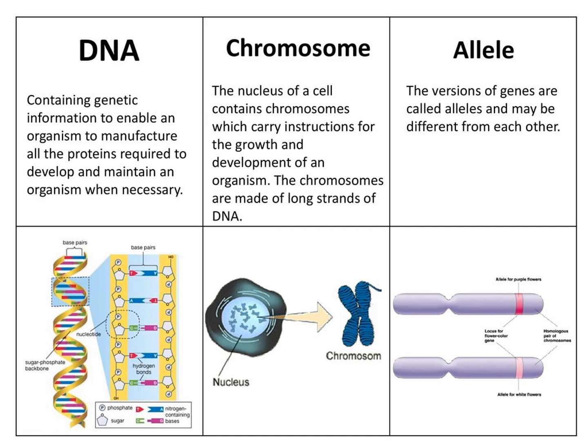Chromosomes are highly condensed chromatin fibers packed with the DNA. Next, DNA contains genetic information to enable an organism to manufacture all the proteins required to develop and maintain an organism when necessary.